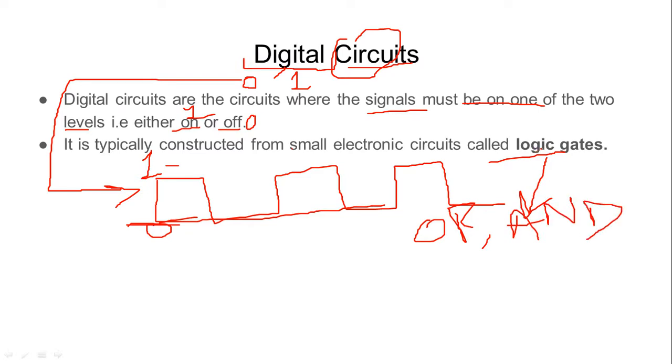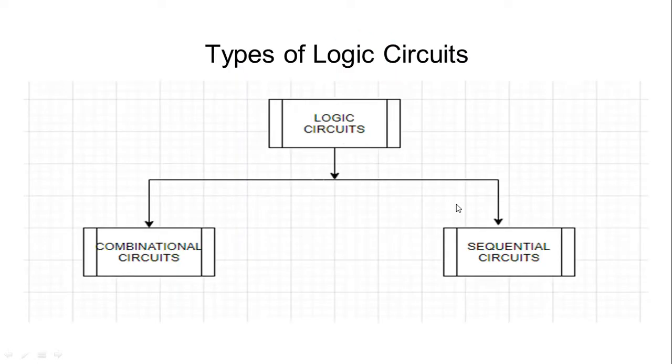These are the basic building blocks to design a circuit. Here are the different types of logic circuits. Since circuits are designed from logic gates, we call them logic circuits as well.